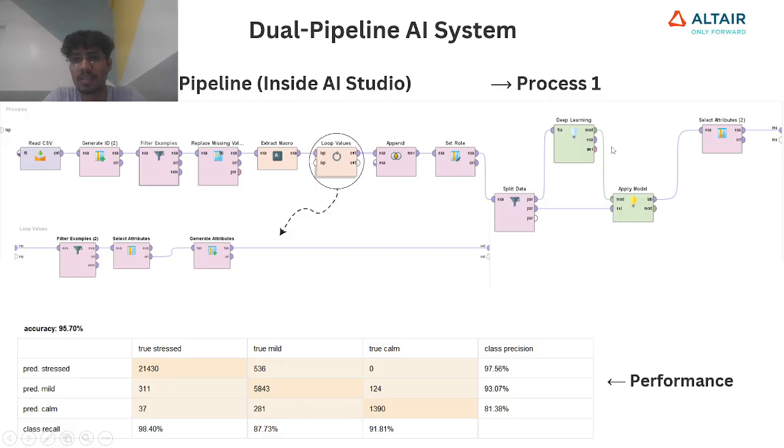And this is the deep learning model. I'm using a deep learning model with neurons to predict the stress. Then I'm applying the model, and here you can see I have selected this Select Attributes operator, because in the process I will be using the attributes from this trained model. And this is the performance. I got an accuracy of 95.7%.